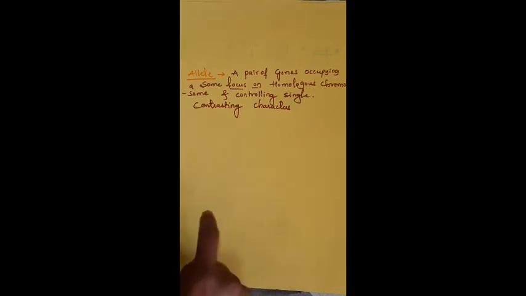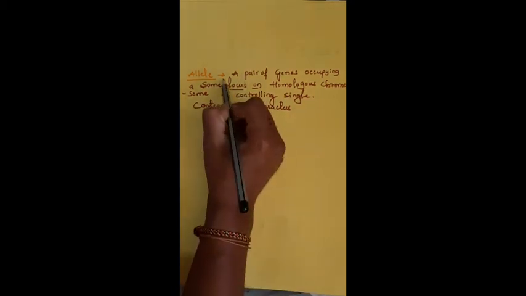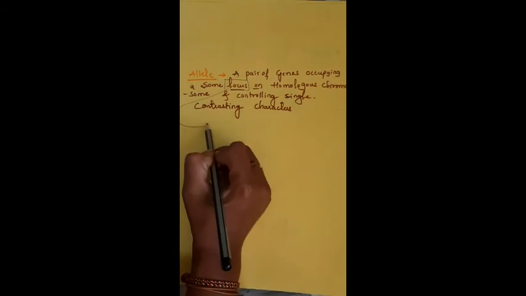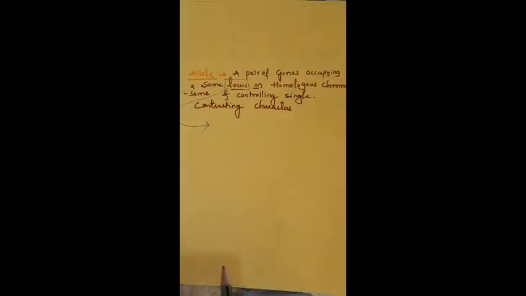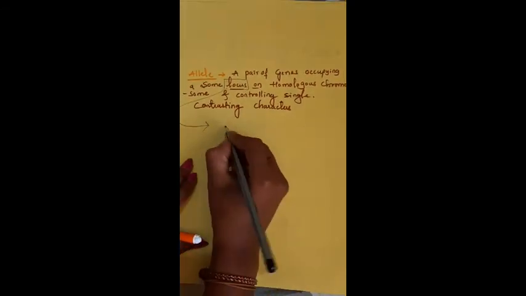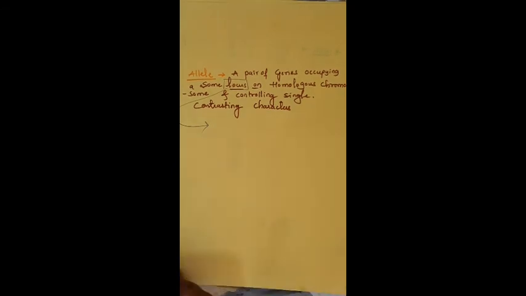Okay. Before going to understand what is allele, a new terminology is there, that is locus. You must understand locus. What is locus? Locus is a position where the gene is present. The position of the gene in the chromosome.